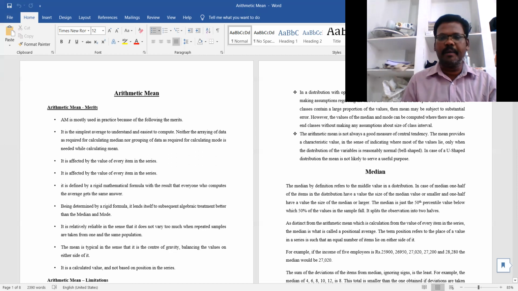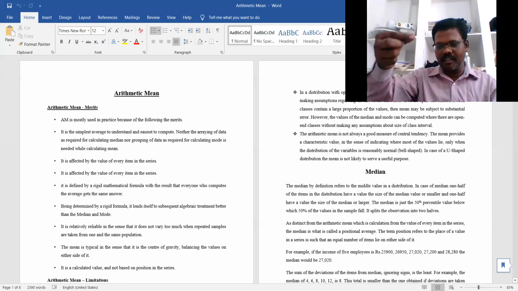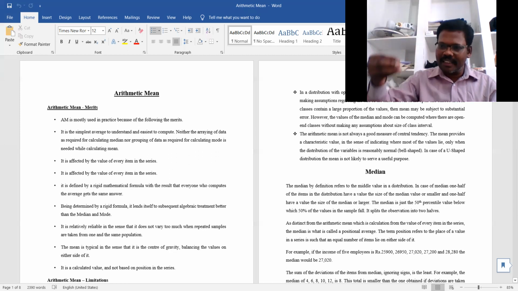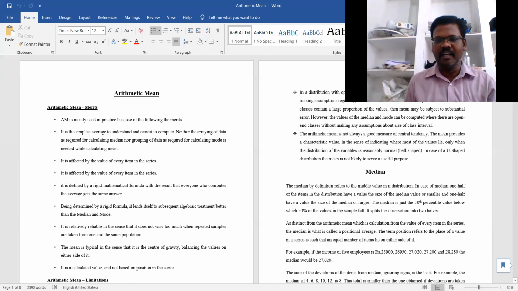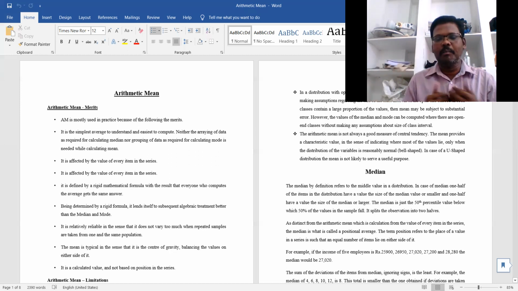If you want to calculate the median in an individual series, first whatever values are there in the series are arranged in ascending or descending order, and finally we take the mid value of that series. So when we are calculating the average through the median, all the values may not be considered. Whatever value is in the middle, that value we take.